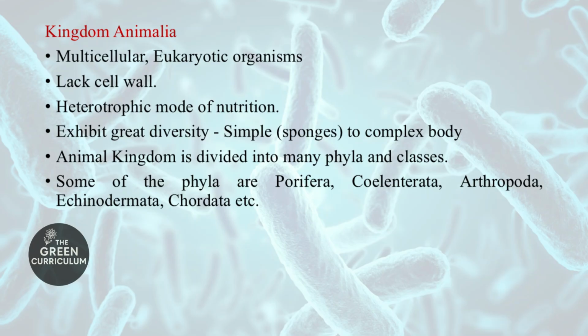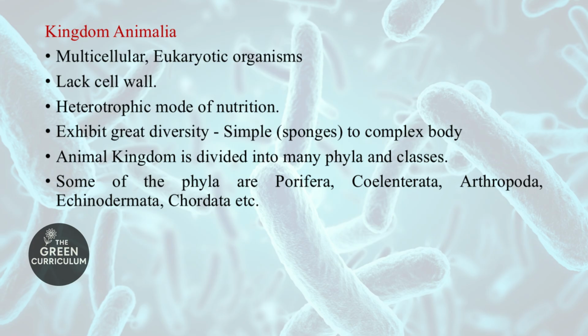Coming to kingdom Animalia, all the animals from the simple animals like sponges to very complex animals like humans and other birds are included in kingdom Animalia. They are multicellular and eukaryotic organisms, and their cells lack a cell wall, and their mode of nutrition is heterotrophic. They exhibit great diversity in body organization, from very simple sponges, simple meaning the sponges lack brain, nervous system, etc., to complex ones. Complex means like us, we have brain, nervous system, circulatory system, respiratory system, etc.